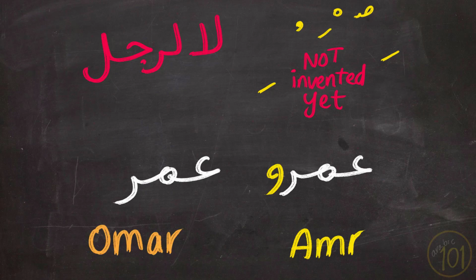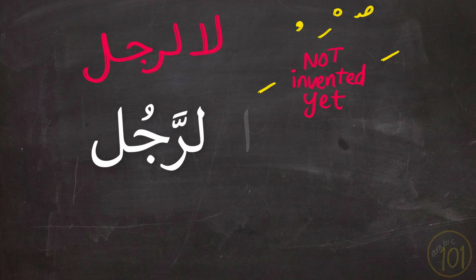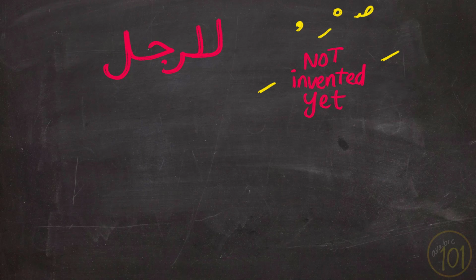Because in Arabic, both of these names should only consist of 3 letters, Ain, Mim, and Ra. But to clear the confusion, waw was added to the end of Amr to make it look different. And so, since hamzat al-wasl is already expendable, it was removed to improve the clarity of the word.